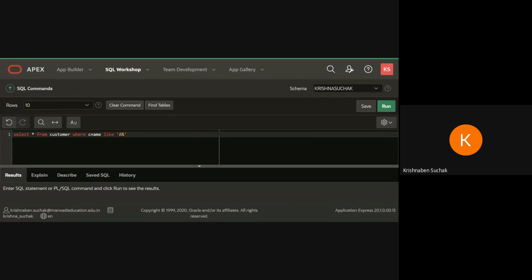This will be your first query, and for G you have to write G percentage. So it will give you output. Check if it is working or not. If you have any new query for this, then you can write here in the chat box. Right now, check this one. Is it working?